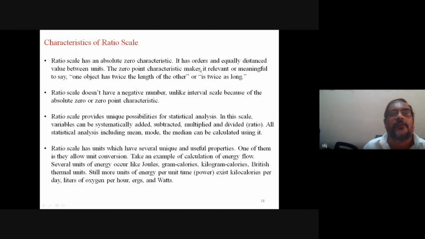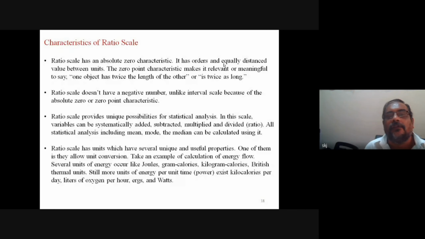Now some characteristics of the ratio scale are given here. A ratio scale has an absolute zero characteristic. It has order and equally distanced values between units.